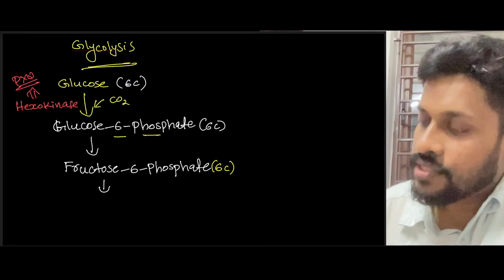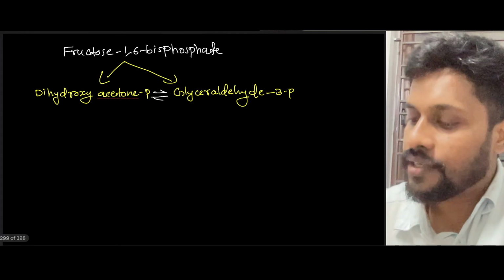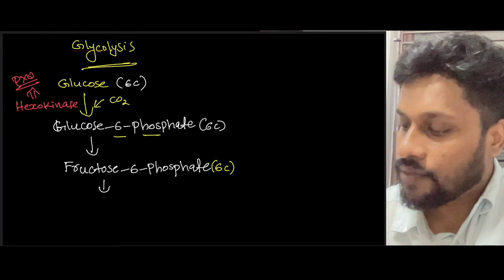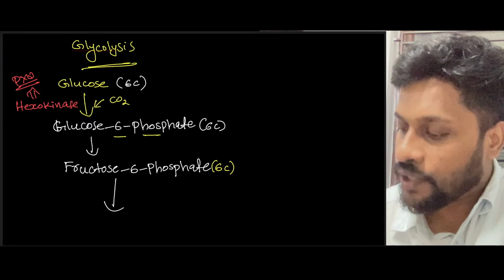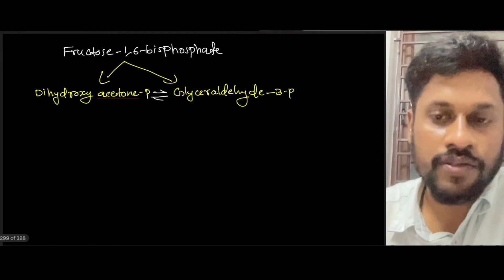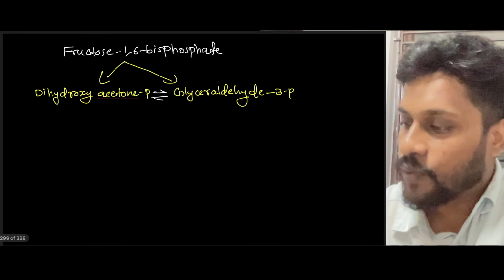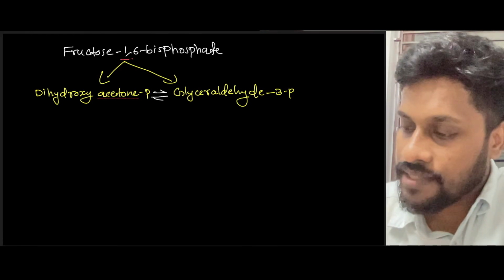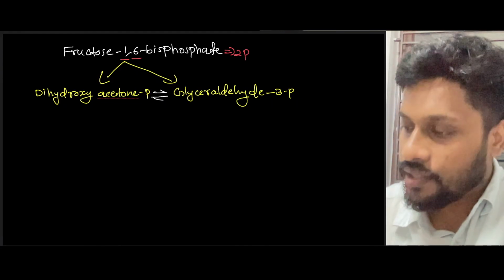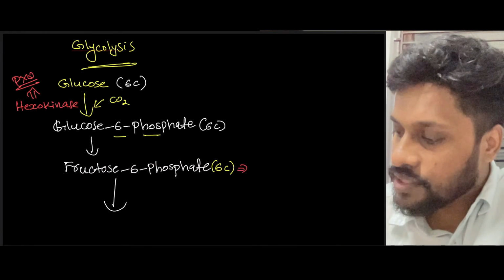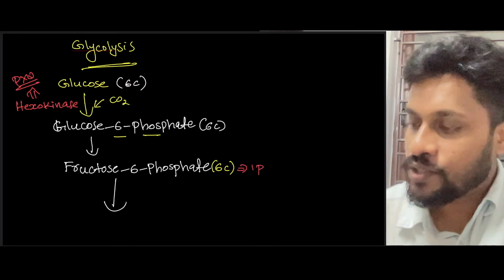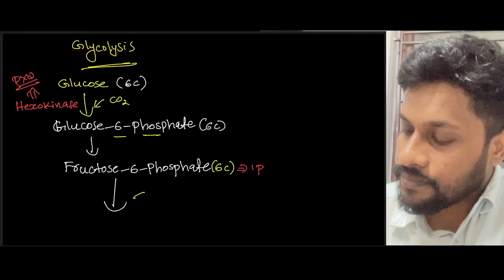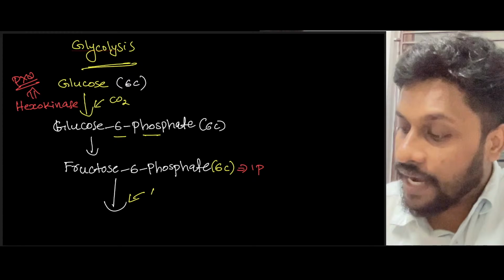So this compound converted into fructose 1,6 bisphosphate, then dihydroxyacetone phosphate. And during this conversion, what happens, guys? When fructose 6-phosphate is converted into fructose 1,6 bisphosphate, you know that fructose 1,6 bisphosphate has one extra phosphate at the first and sixth position. Here there will be two phosphates, while fructose 6-phosphate has only a single phosphate. So what happened during this conversion? Extra phosphate will be added by ATP.